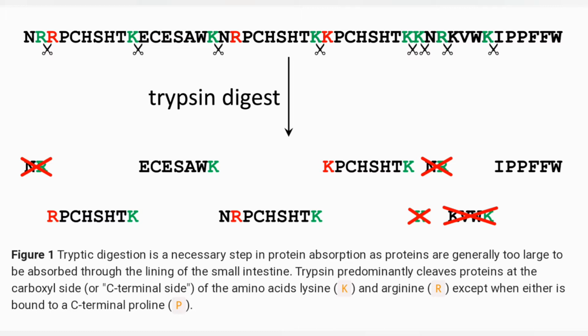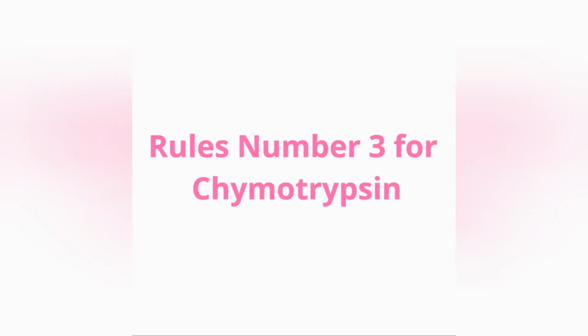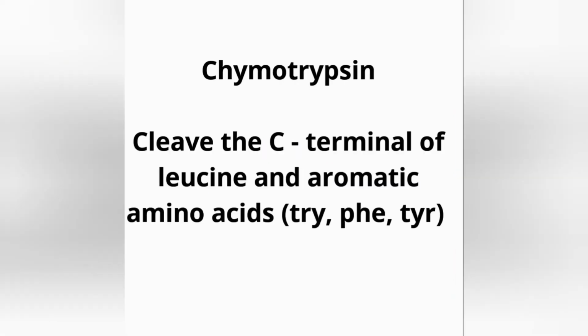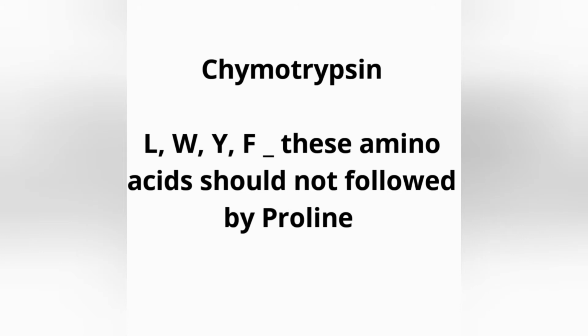Please pause the video and make sure that you got the point, and keep on watching. The next enzyme is chymotrypsin. Let's look where exactly chymotrypsin cleaves the amino acid. Chymotrypsin specifically cleaves the C-terminal of leucine and the aromatic amino acids, which include phenylalanine, tyrosine and tryptophan. Here also, most importantly, these amino acids should not be followed by proline. The presence of proline in the sequence will block the activity of this enzyme because, as we already learned, proline, because of its rigid size, blocks the activity of the enzyme.